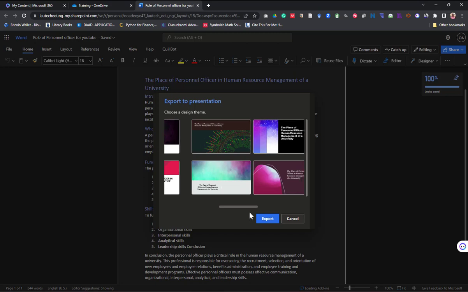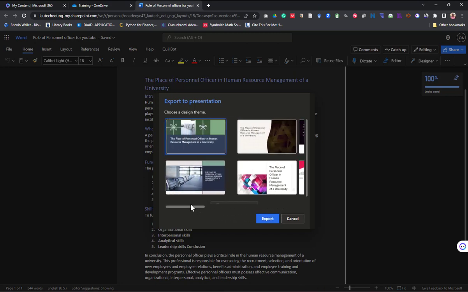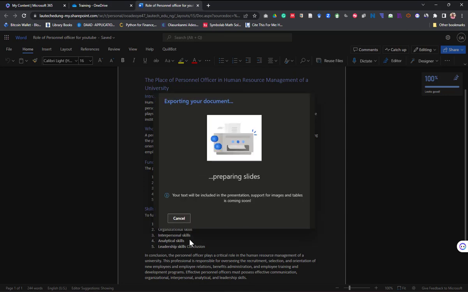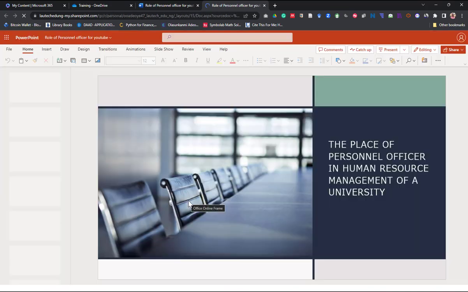and I can show more to see other preview that it has generated for me. So I think you will look through it and choose the design that you really like. Well, I think I'm okay with this design or this design, but I'll go with this design. So I can now export it, then it will generate. Can you see? Then I can now open my presentation.